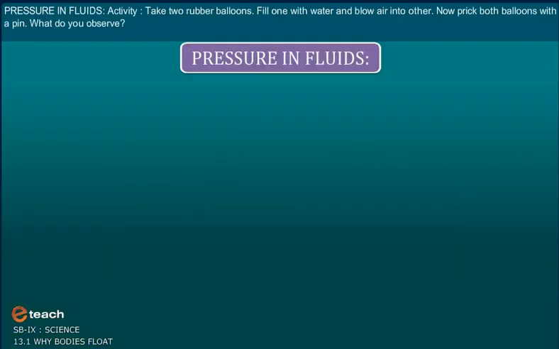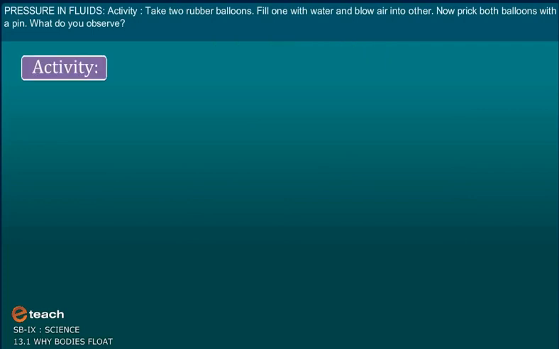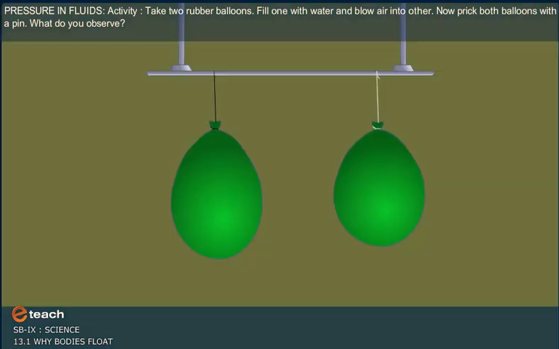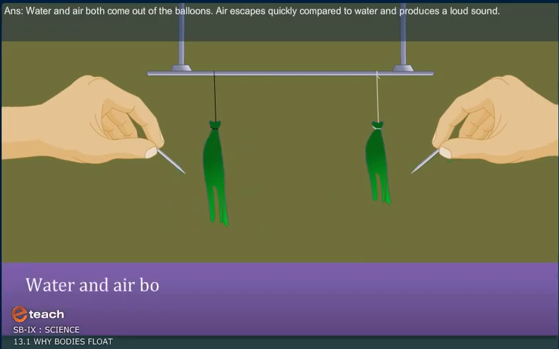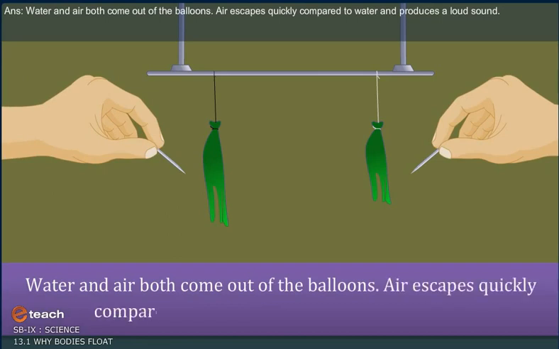Pressure in fluids. Activity. Take two rubber balloons, fill one with water and blow air into the other. Now prick both balloons with a pin. What do you observe? Water and air both come out of the balloons. Air escapes quickly compared to water, and produces a loud sound.